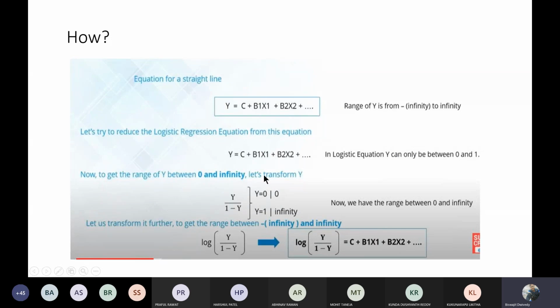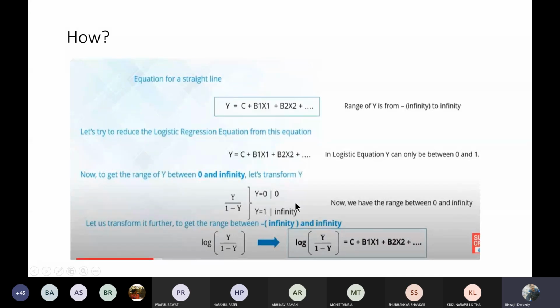So even though the range of y is 0 to 1, the range here has changed to 0 to infinity, but it should vary from minus infinity to plus infinity.